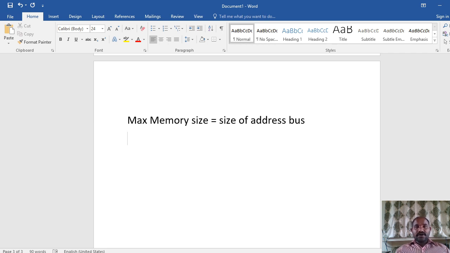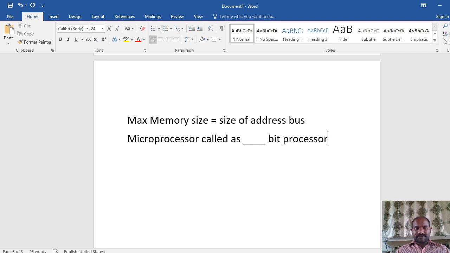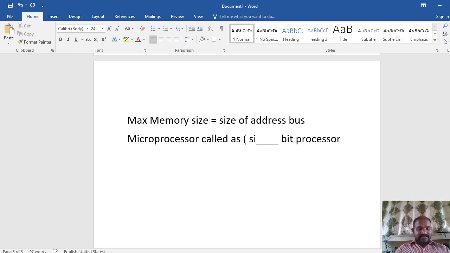But if you want to know what a microprocessor is called, for that you should know the data bus. A microprocessor is called a dash-bit processor or microprocessor, and here you are supposed to write the size of the data bus.